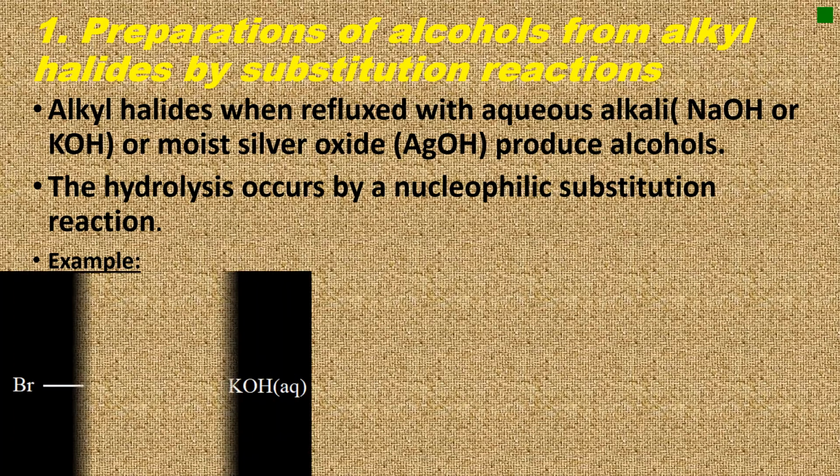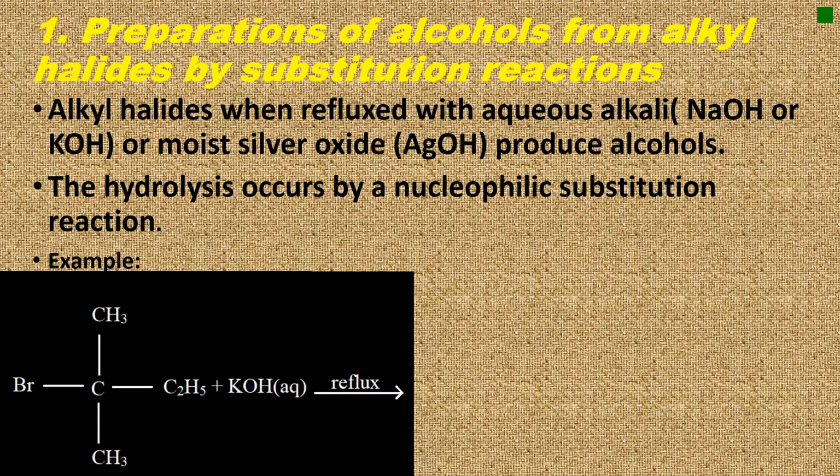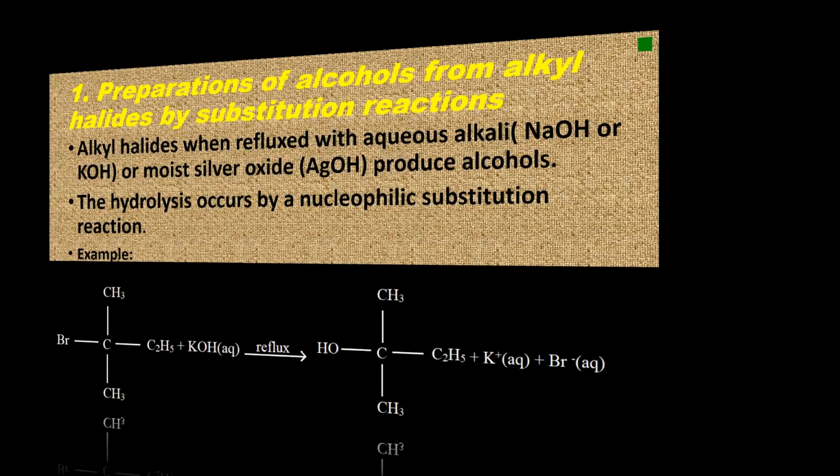An example: 2-bromo-2-methylbutane reacting with potassium hydroxide in water under reflux will produce 2-methylbutan-2-ol, potassium ion and bromide ion. Let us have the mechanism.